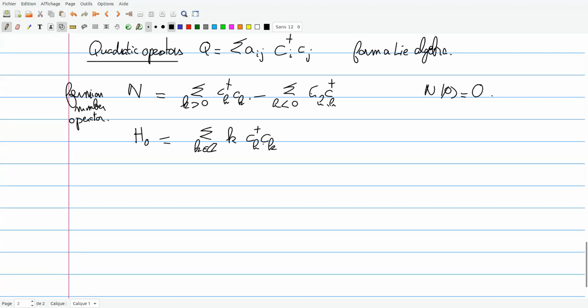But again, this operator is not well defined because this sum is infinite. To regularize this, I again split the sum in two and only take the positive part, where the sum will always be finite, minus the one written in the other way. And so this would be my potential energy.